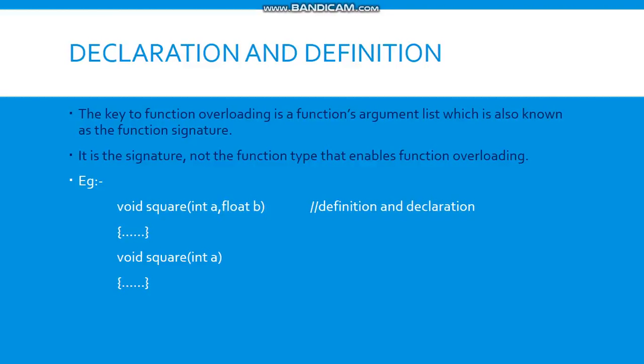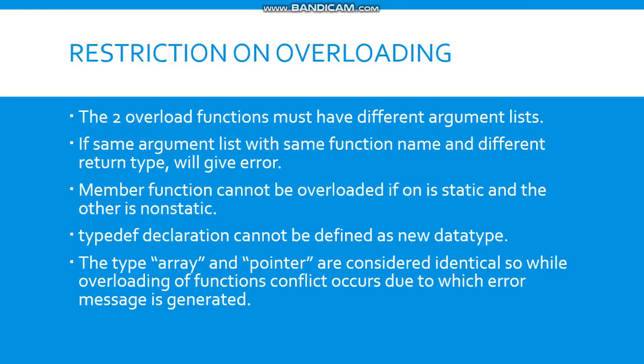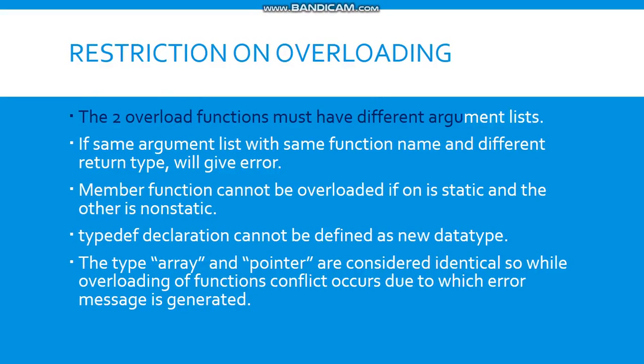And the third point is, if the signature of two functions differ in either the number or type of their arguments, the functions are considered to be overloaded. Let us look at the restrictions of function overloading. The first one is that the two overloaded functions must have different argument lists. This means that if two functions have the same argument list, then the program will give an error.